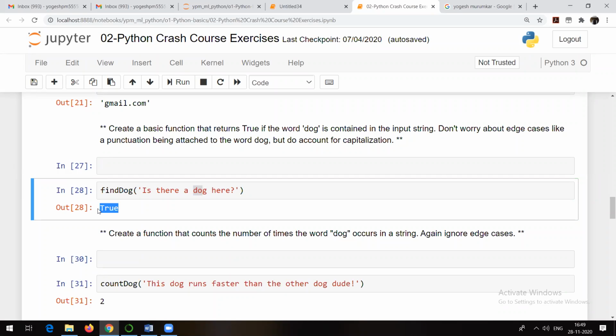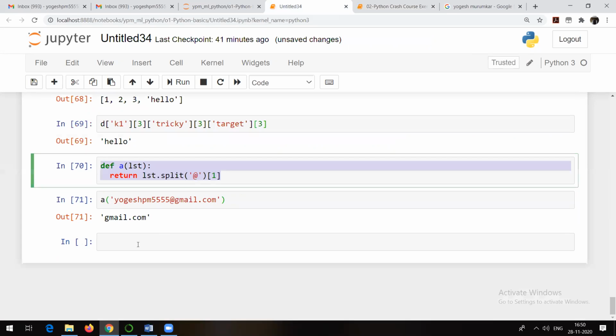Can anyone write it down? So, find dog is the name of the function. In this string, there is a word dog. That's why it is written true. So if there is a word dog, it should return true. Otherwise false. That's what you need to write down. I hope everyone is able to understand the question.